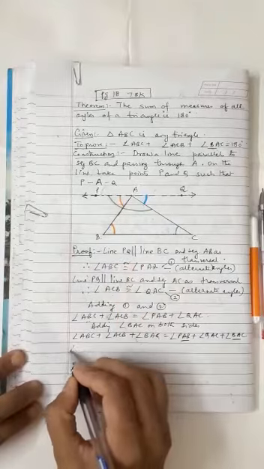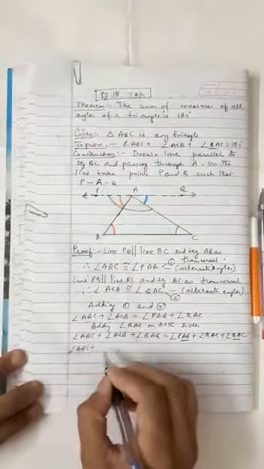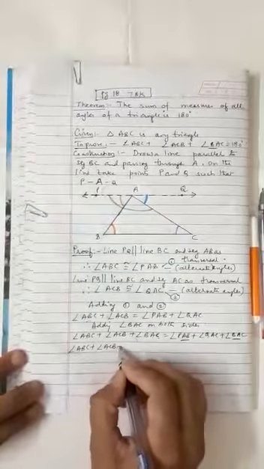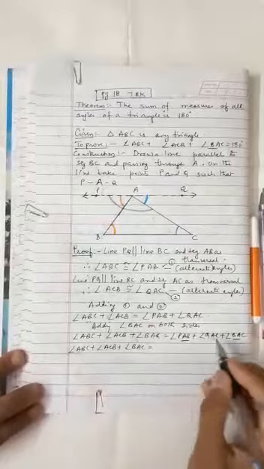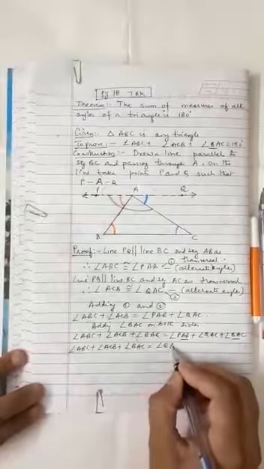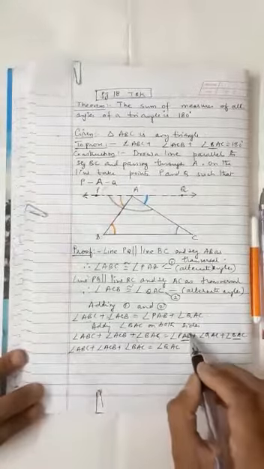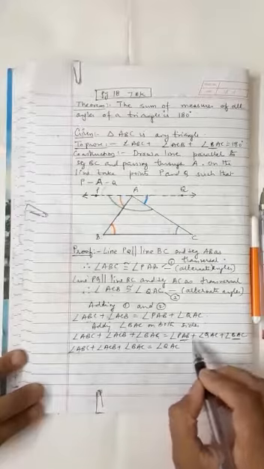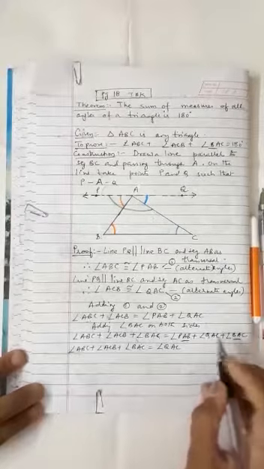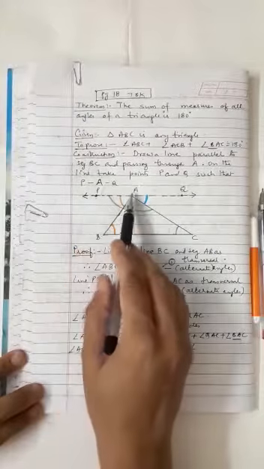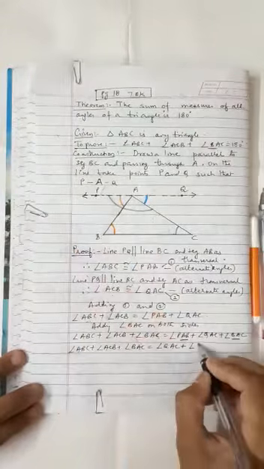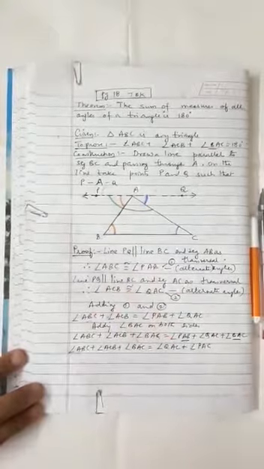Let us write down angle ABC plus angle ACB plus angle BAC. Now which angle have we not joined? QAC is alone, and these two angles, PAB and BAC, we have joined. So that becomes the green angle PAC.